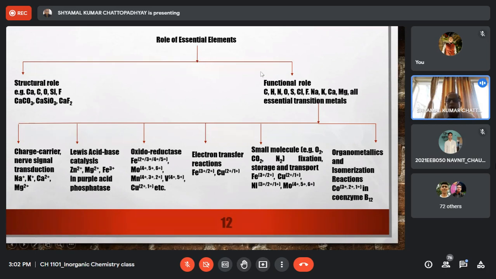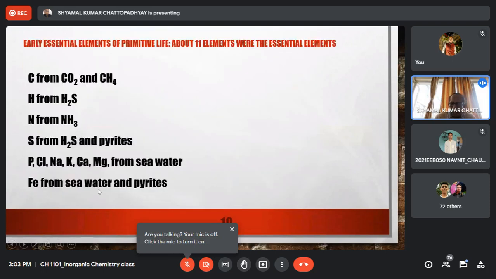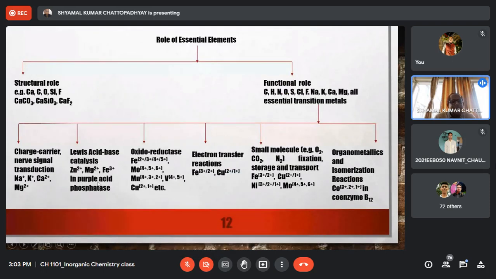What are the functional roles? I have listed some possible functional roles. You need not understand all of them. But for instance, some functional role may be simply a charge carrier, a signal transduction, etc. So some metal ions like sodium, potassium, calcium, magnesium, they maintain a charge balance in our body. They carry signals, etc. Right. So there are some metal ions which play in our body the Lewis acid base role, like say zinc, magnesium, etc.